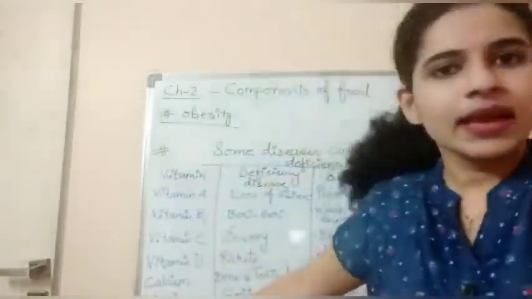Okay, next is iron. What happens due to iron deficiency? A condition known as anemia. Anemia causes weaker bones and a lot of tiredness. We go pale. Our skin becomes pale.